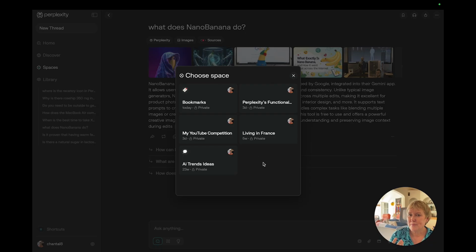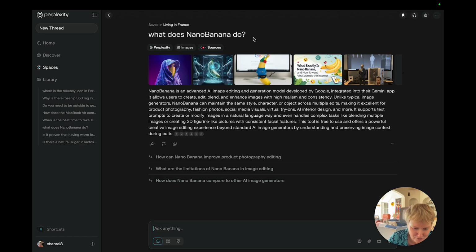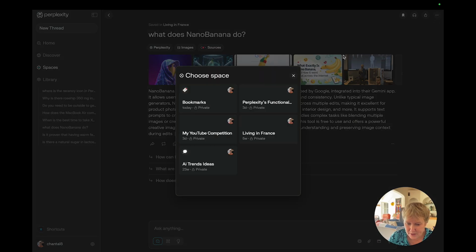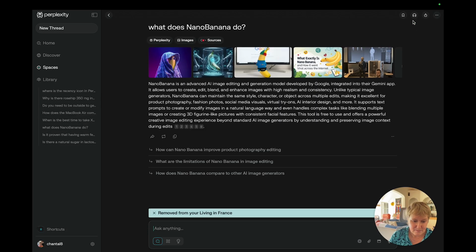And it looks a lot like projects in ChatGPT. For example, living in France. I saved it in living in France. Wait a second, I'm going to correct that. Swap space. Actually, no, I don't want to swap, so it's good. I'm showing you that functionality. I wanted to do it a bit later, but hey, remove from space, perfect.